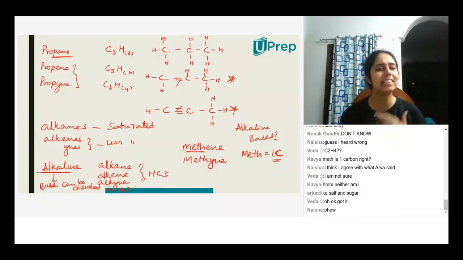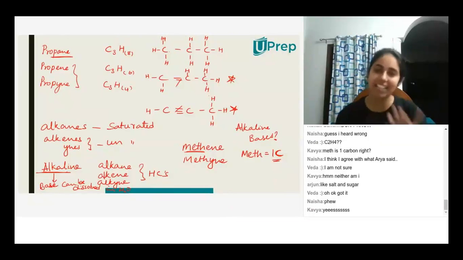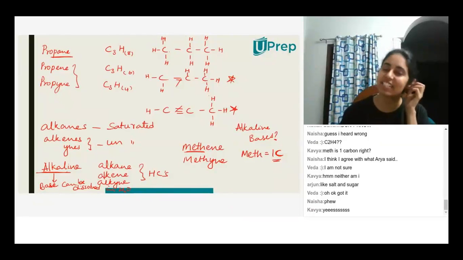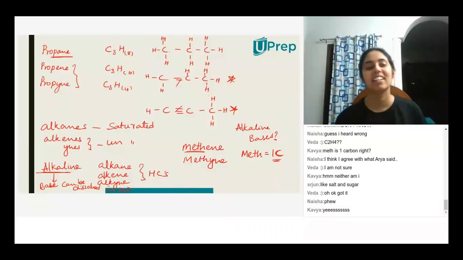They require double or triple bonds, but they only have one carbon atom, so it isn't possible. In order to have a double bond or a triple bond, you need at least two carbon atoms. So with a single carbon atom, that's not possible.